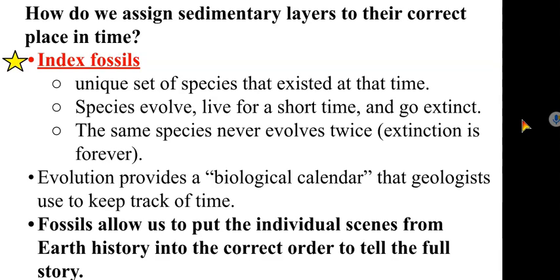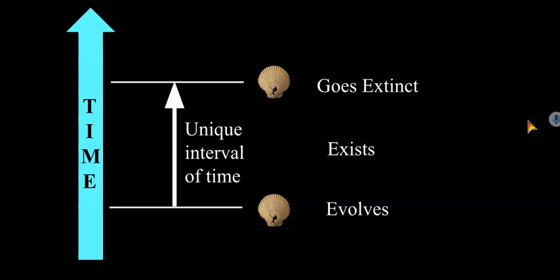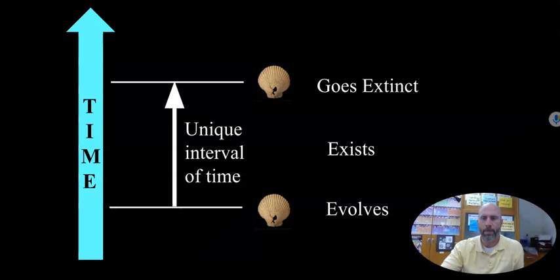So these fossils allow us to put these scenes from Earth history in the correct order. Because if we find a fossil, we know when it existed on Earth. So wherever we find that fossil on Earth, it's going to help us out. So here's that concept shown in pictures.